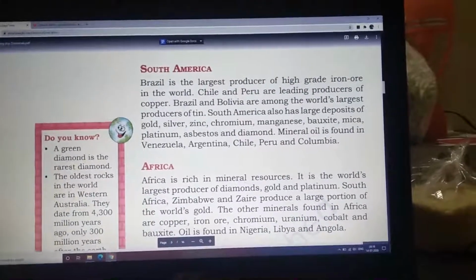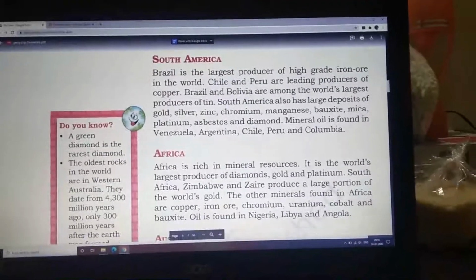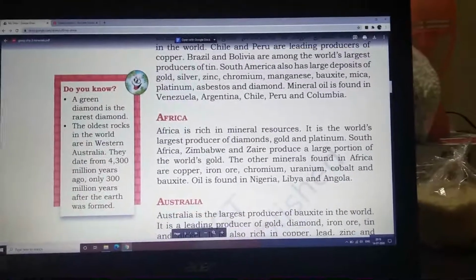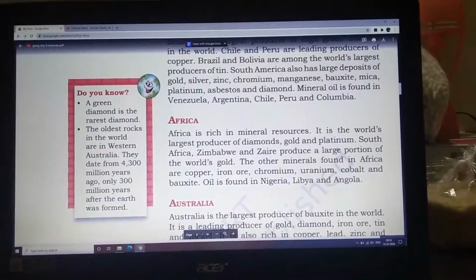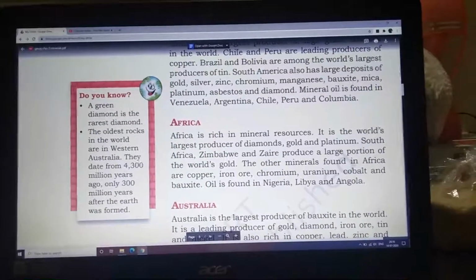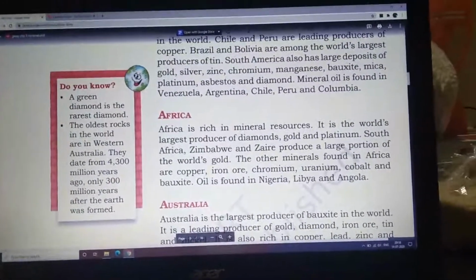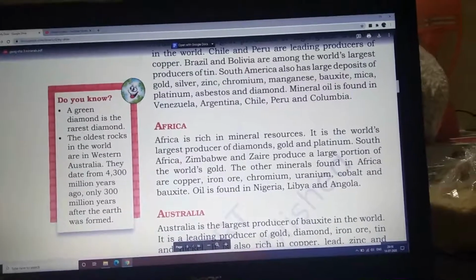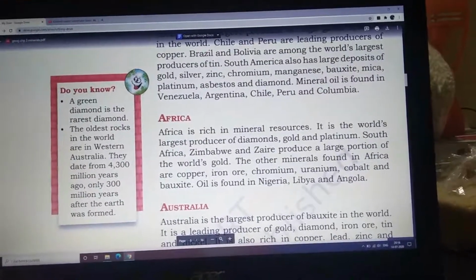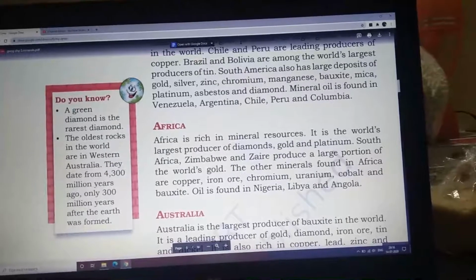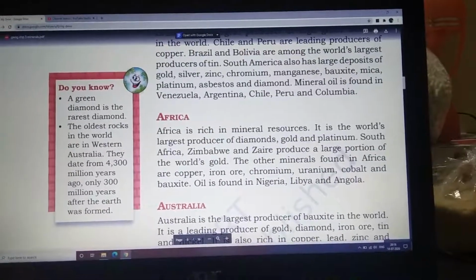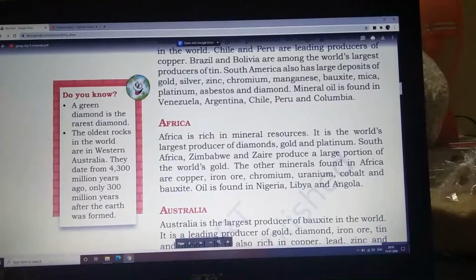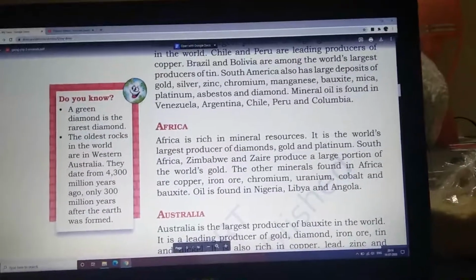So that completes South America. Let's move to "Do you know?" A green diamond is the rarest diamond. We have never heard about green diamonds, but still, that is why it is the rarest diamond. The oldest rocks in the world are in Western Australia. They date from 4,300 million years ago, only 300 million years after the earth was formed.